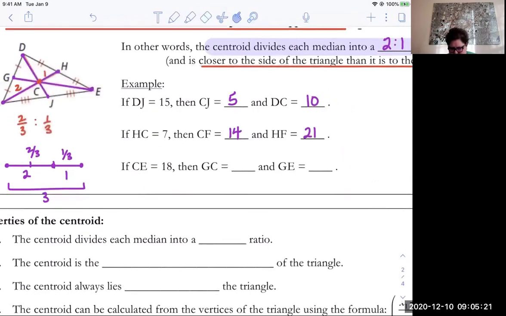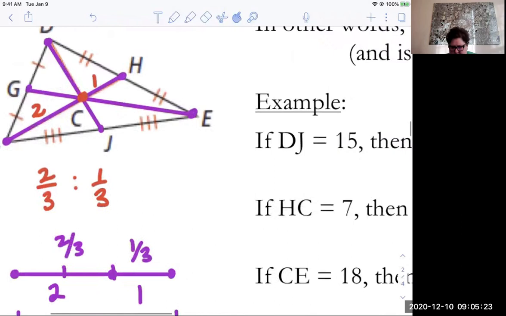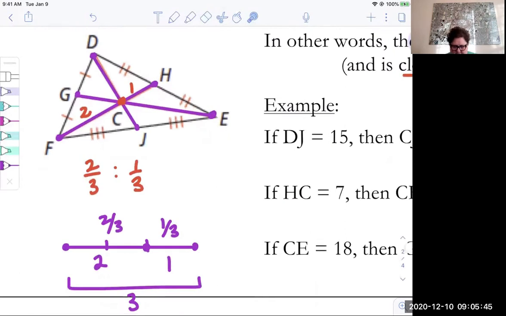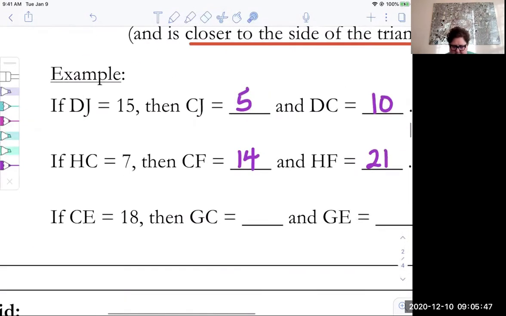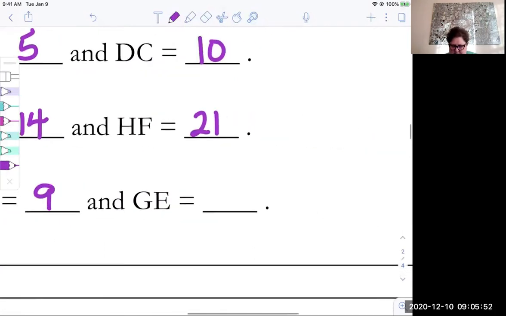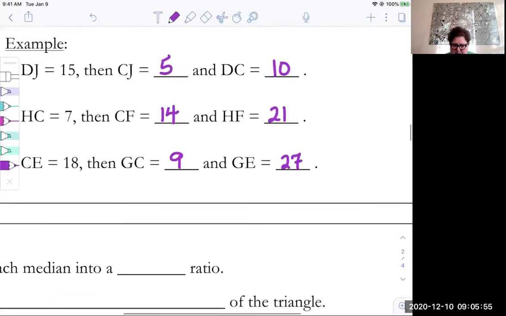Okay. If CE is 18. CE is 18. That's the longer of the 2 segments, because again, the centroid is closer to a side than it is to a vertex. So this is the 1/3. This is the 2/3 of the whole median. Okay. So if I give you the 2/3 length, the way I think is easiest to think about it is just divide that by 2, right? So if CE is 18, that's going to mean that the shorter segment is half of that, it's 9. And then you can either do 9 times 3 is 27, or you can do 18 plus 9 is 27.